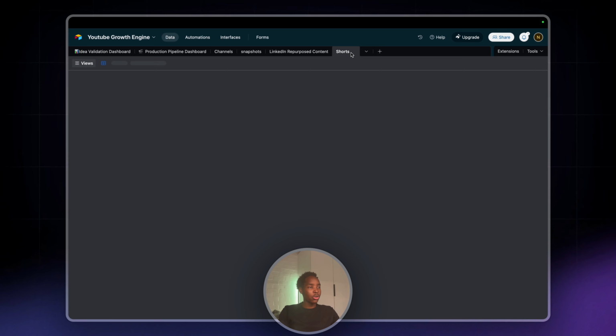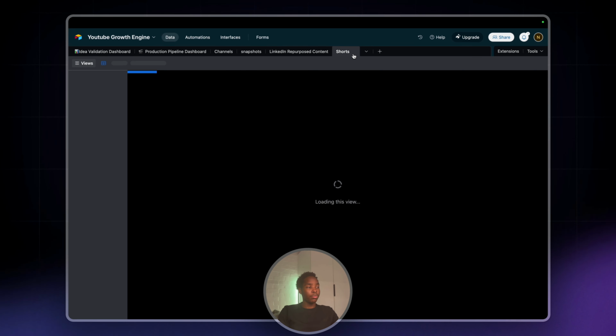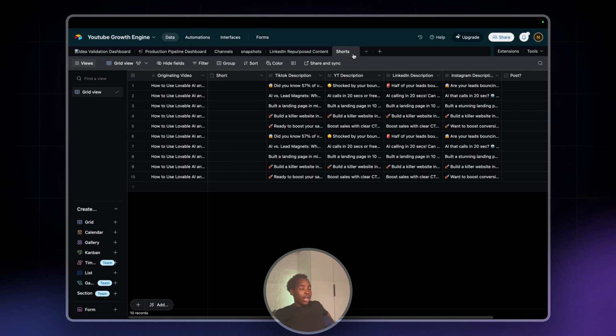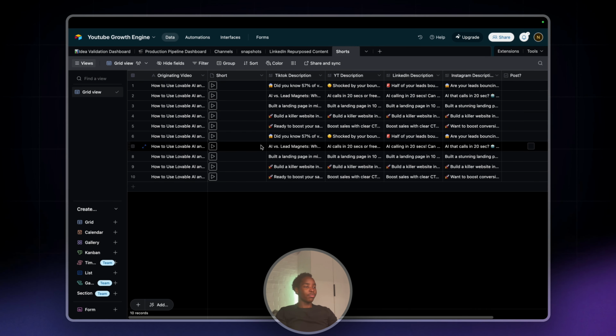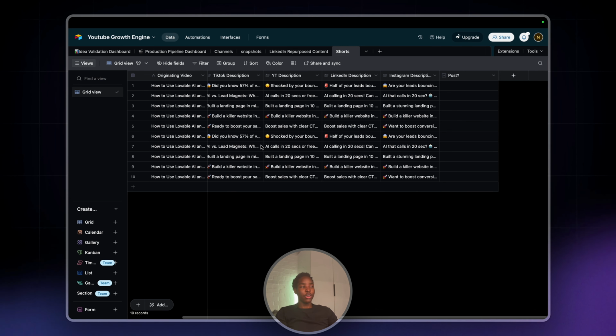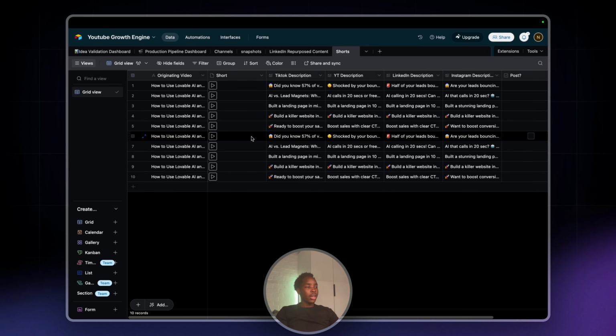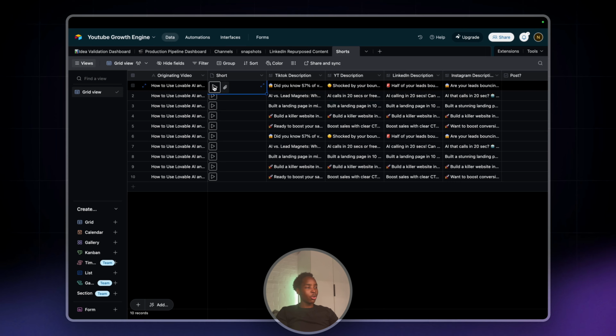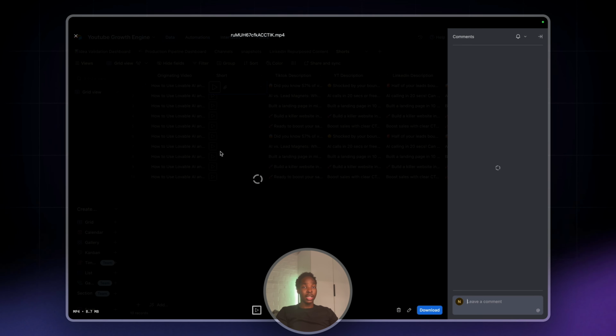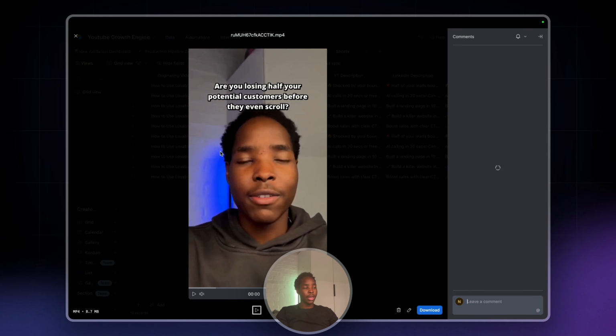And also, let's go to the shorts. Let's see what Clap API can do for long form to short form. I don't know why it's taking so long to actually load, but give me a second. And here we go. It took a minute to load because there's like 10 shorts here. I think obviously when you've got a lot of shorts here, it's probably best to put them all in a Google Drive and just have another scenario that automatically posts them. And yeah, so let's just see what one of the reels looks like, automatically created using Clap API.